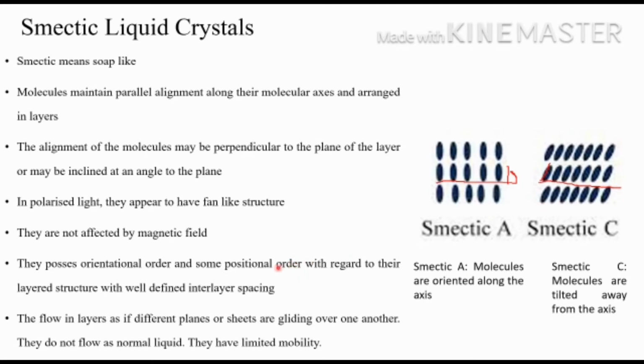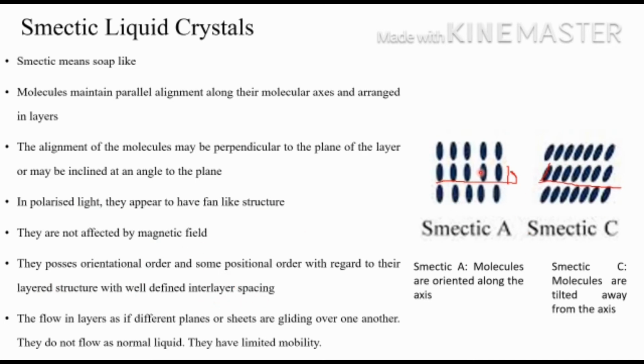In the polarized light, they appear to have fan-like structure. They are not affected by magnetic field. They possess orientational order and some positional order with regard to their layered structure with well-defined interlayer spacing.